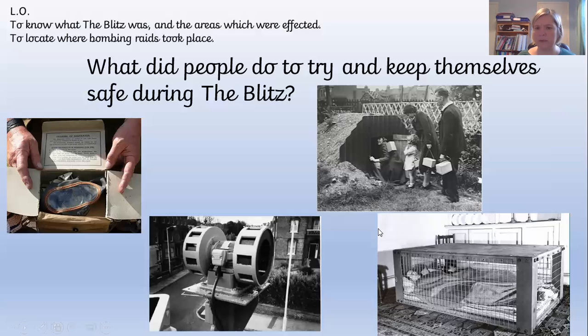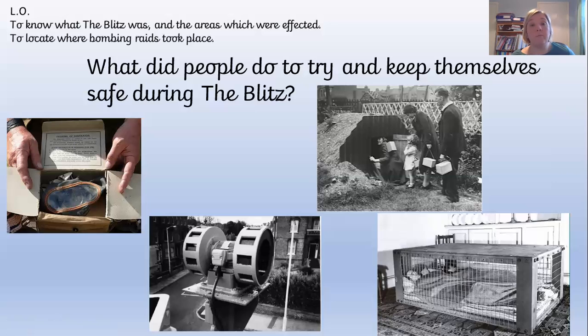Now, does anybody know what this one here is? This is a funny thing, and it looks a little bit like a rabbit hutch, doesn't it? This is called a Morrison shelter. My boy was talking about this the other day and was calling it an Asda shelter. I was saying, what do you mean? And we finally realised he meant a Morrison shelter. So this is a Morrison shelter, and this was for people who didn't have a garden.